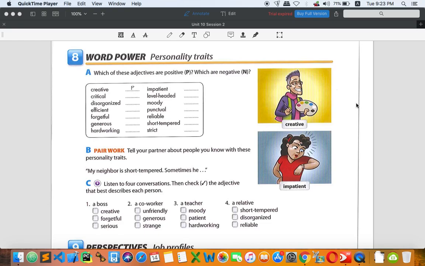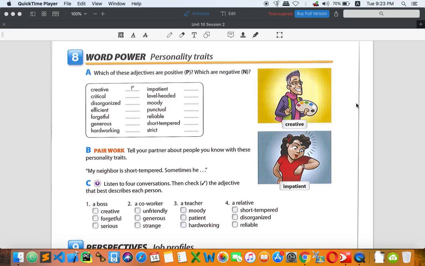Critical, this word comes from the verb criticize, and in terms of personality, critical means criticize. So maybe you love to criticize other people. Whenever you see other people for the first time, you probably say, "Oh, he or she is not good in terms of their dress," or maybe the way they walk, you don't like it, and you keep criticizing them. So this is about critical.